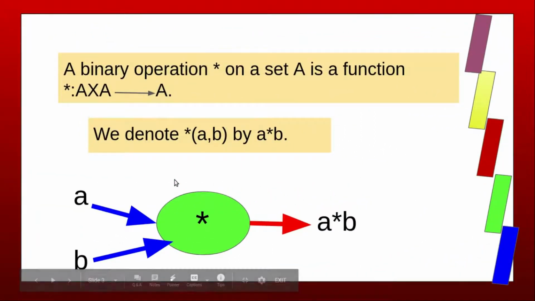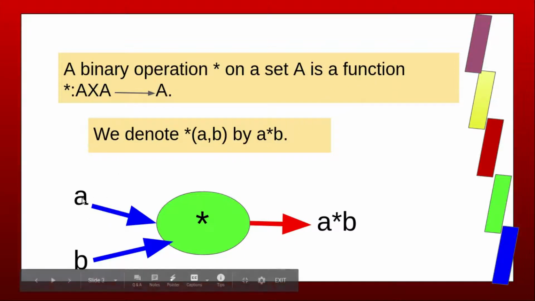A binary operation * on a set A is a function * from A × A to A. A binary operation is usually denoted by *, and this * is a function. * maps an ordered pair (a, b) of A × A to a unique element a * b in A. For every ordered pair (a, b) belonging to A × A, there exists a unique image a * b in A. * is a function on A.